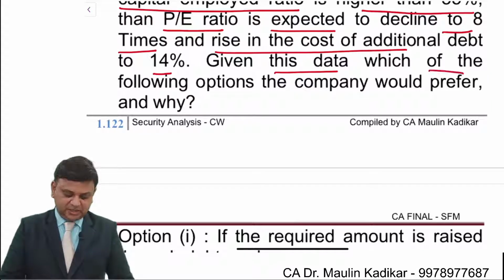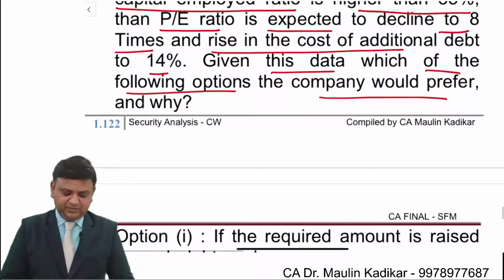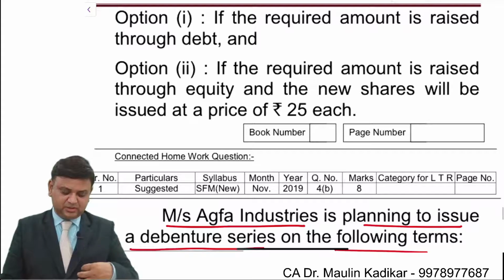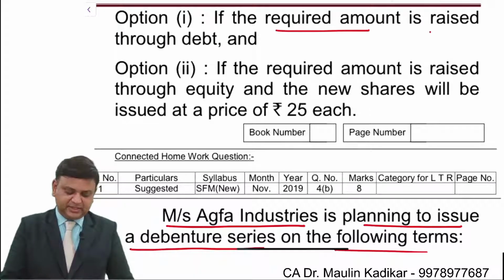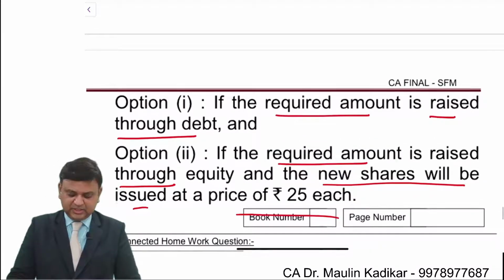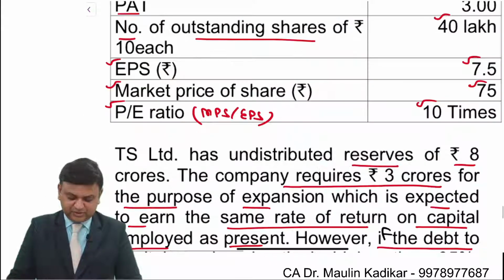Given this data, which of the following options would the company prefer and why? First option, the required amount is raised through debt financing. Second, if the required amount is raised through equity financing, new shares will be issued at the rate of 25 rupees each. That is the question.